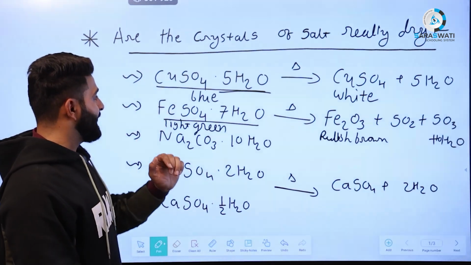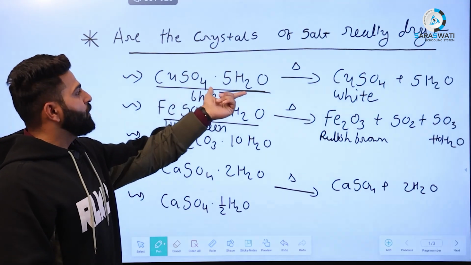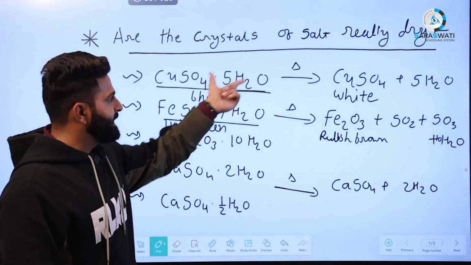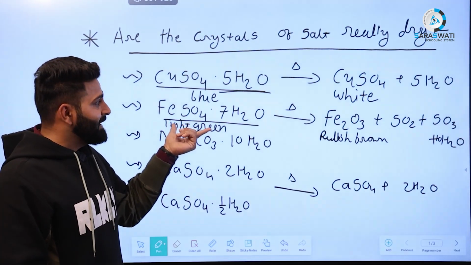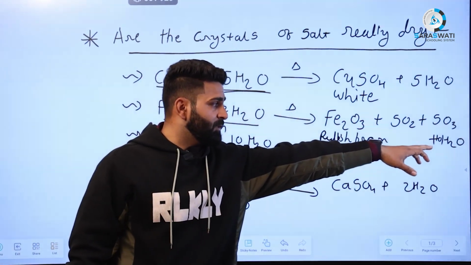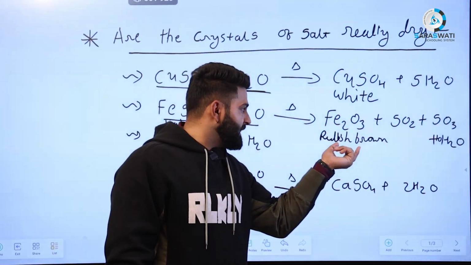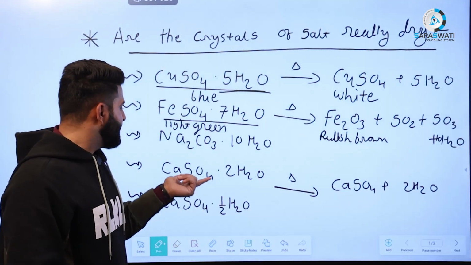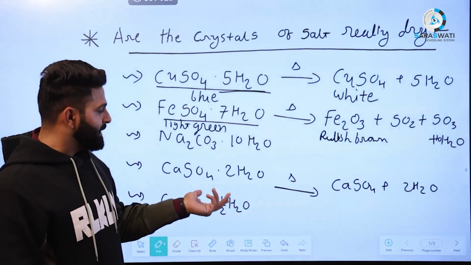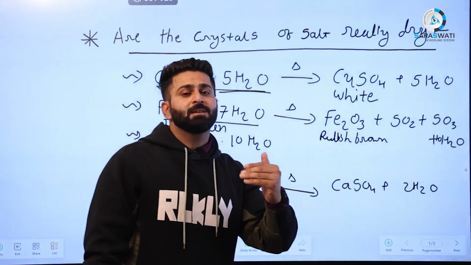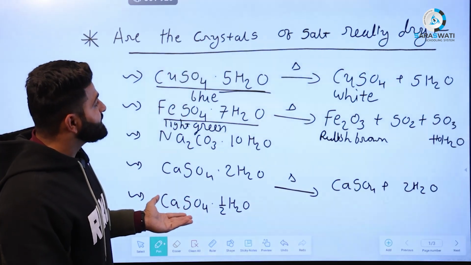You have to just remember the names and formulas of all the crystals and the colors also. Like CuSO4 pentahydrate is blue color, but when you heat it, it turns white. Ferrous sulfate heptahydrate is light green, but when you heat it at high temperature, first water is removed and after that it decomposes and gives you Fe2O3, SO2 and SO3, which gives reddish brown color. Similarly, calcium sulfate dihydrate and calcium sulfate hemihydrate are both white, but when water is removed from it, so it's completely burnt, it becomes a very dry powder. Hence you have to learn these dry crystals.